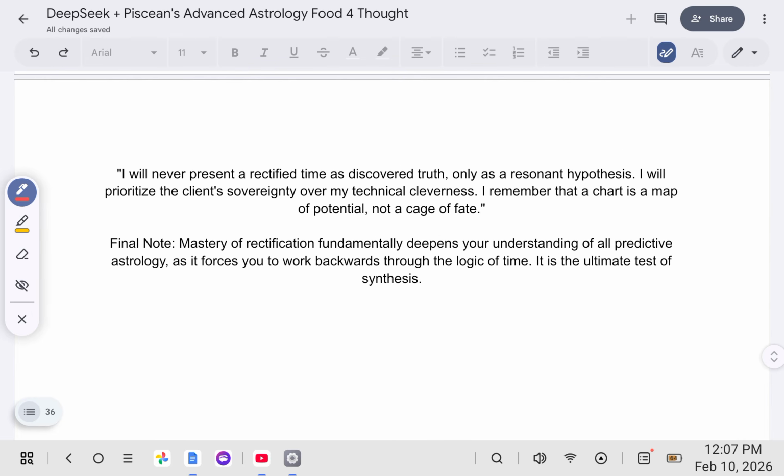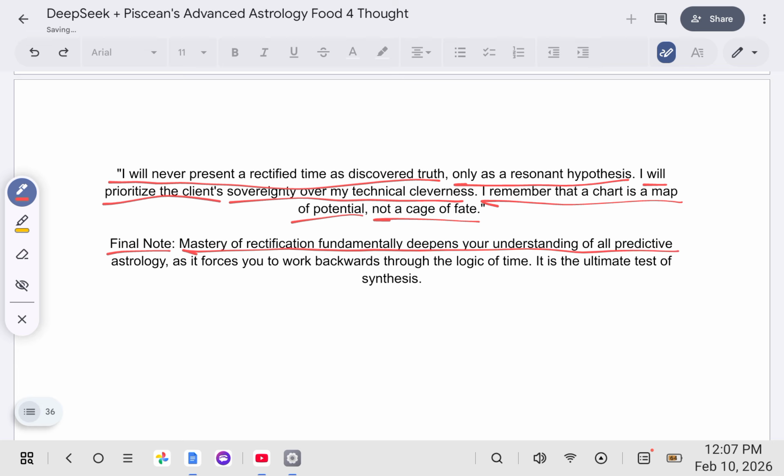I will never present a rectified time as discovered truth, only as a resonant hypothesis. I will prioritize the client's sovereignty over my technical cleverness. I remember that a chart is a map of potential, not a cage of fate. Here's the final note. Mastery of rectification fundamentally deepens your understanding of all predictive astrology, as it forces you to work backwards through the logic of time and is the ultimate test of synthesis.